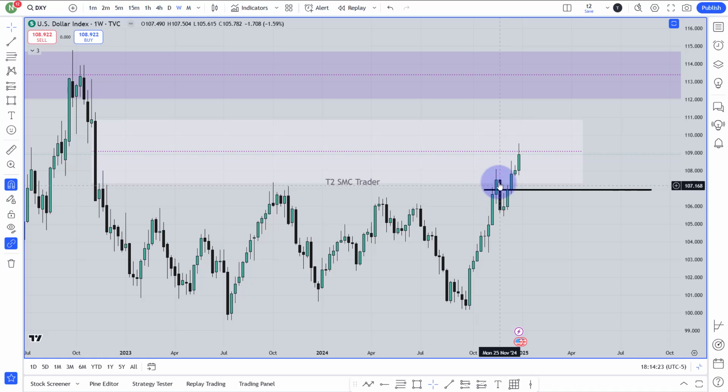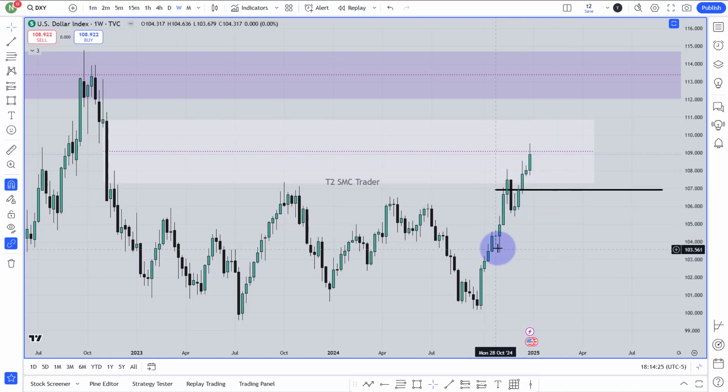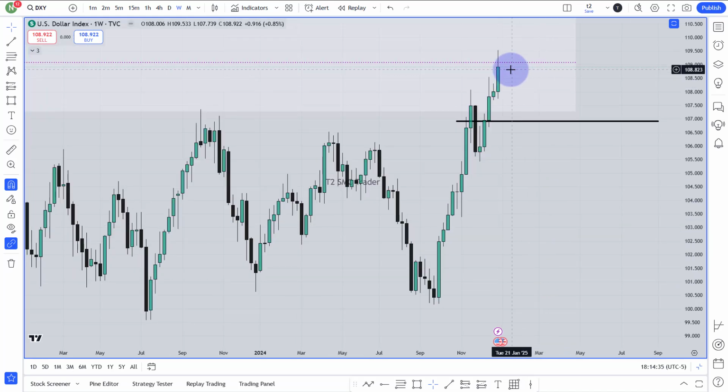But if it breaks that order block, then I will start to think about all of this area, which is the monthly entry gap and the last gap. If you remember, all of this area, I will start to think that maybe the market will fall. Overall, this week, I want to see that the market will be bearish and it will reach at least until this order block and the 50% of that week.